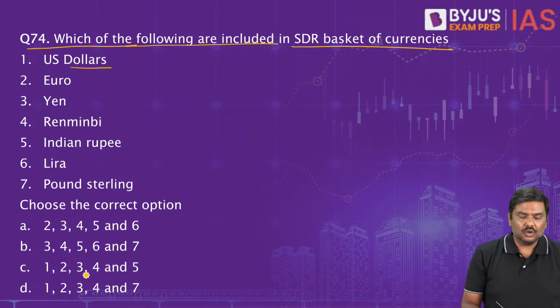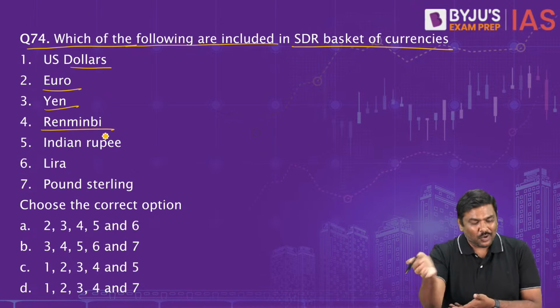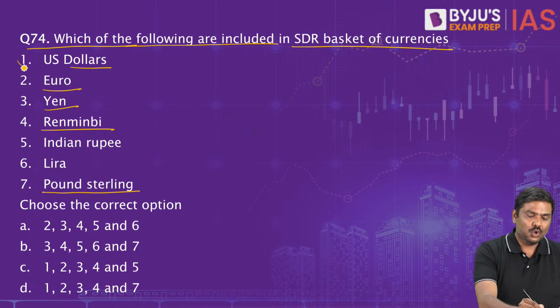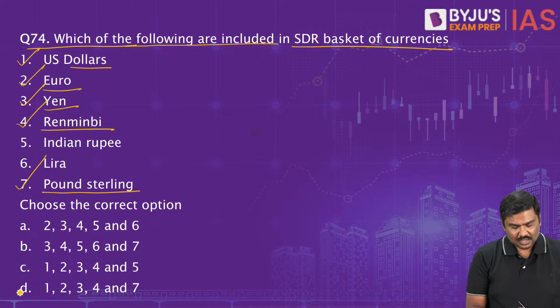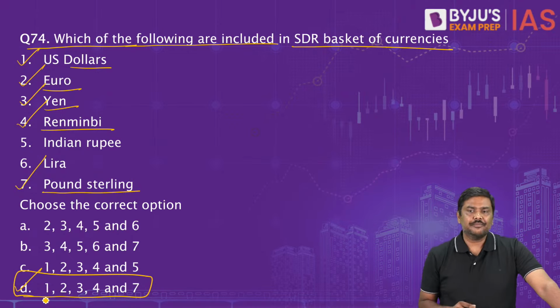US dollar is included, euro is included, yen is there. I've written renminbi. Renminbi is another name for yuan, don't get confused. And pound sterling is also there. So 1, 2, 3, 4 and 7. So the right option for the question number 74 will be option D, 1, 2, 3, 4 and 7. Okay.